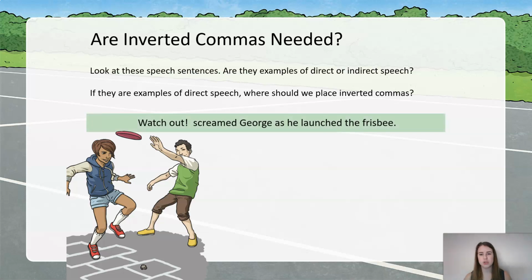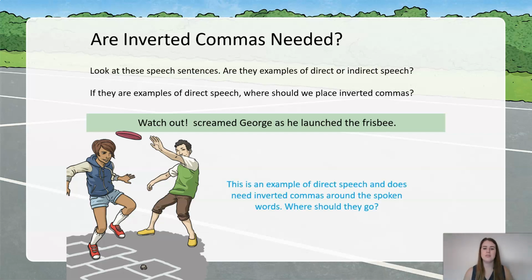Let's have a look at this one then. "Watch out," screamed George as he launched his frisbee. So pause the video and have a think. Is this direct or indirect speech? And if it's direct speech, where might my punctuation need to go? Okay, so this is an example of direct speech. Our reporting clause here said screamed George. So that's explaining how the speech was spoken, which means that "watch out" must be the spoken speech that George had said. So we need to have inverted commas. But where am I going to put them?